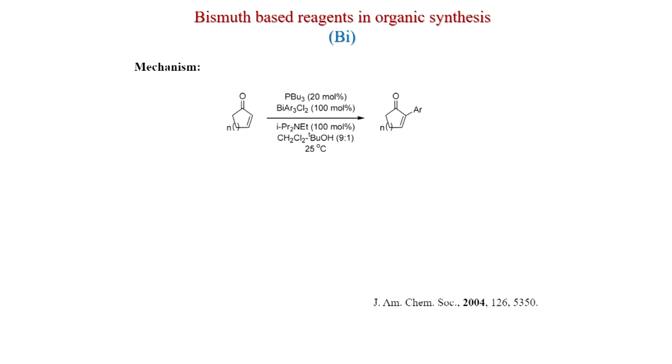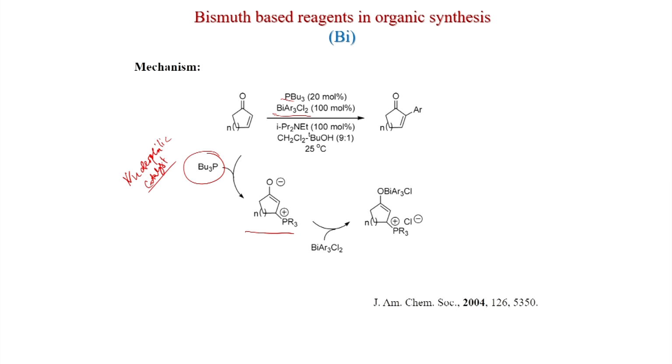So, what will be the mechanism? So, this is the reaction, again we have drawn here the tributyl phosphine, and this is the BiAr3Cl2. So, what could be the mechanism? First, we know the phosphine is a nucleophile. So, this is the nucleophilic catalyst, the tributyl phosphine, that adds to the beta position and generates this enolate, and then the enolate reacts with this reagent.